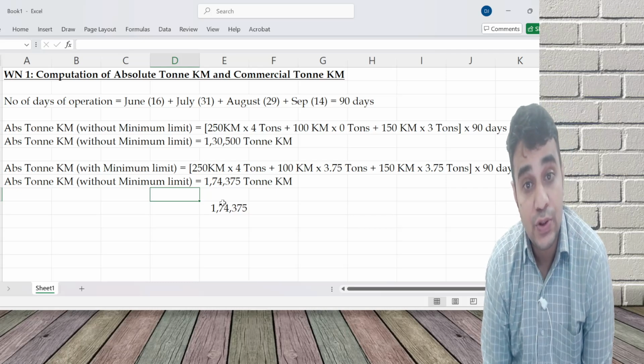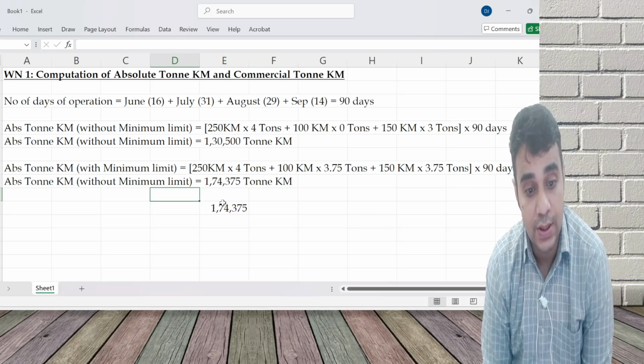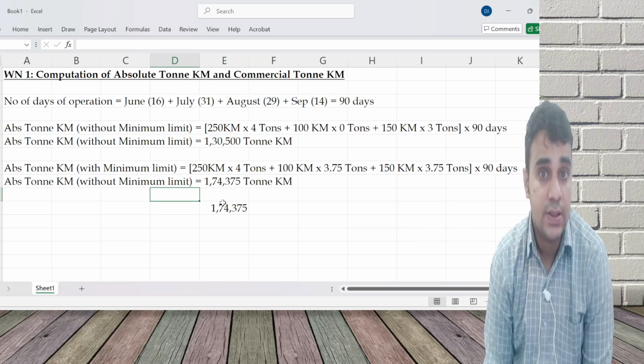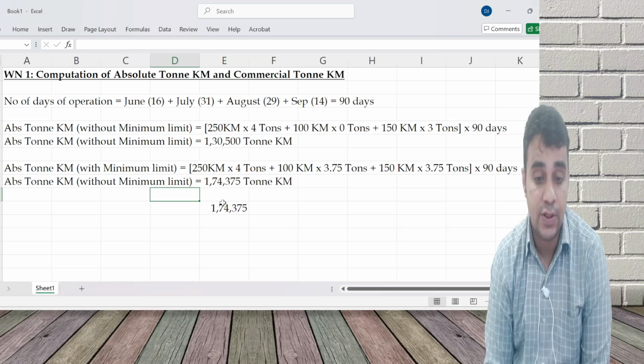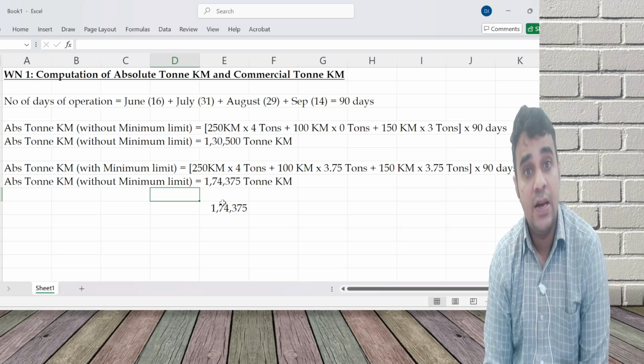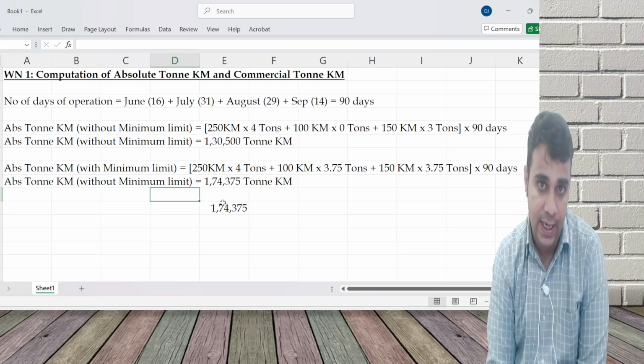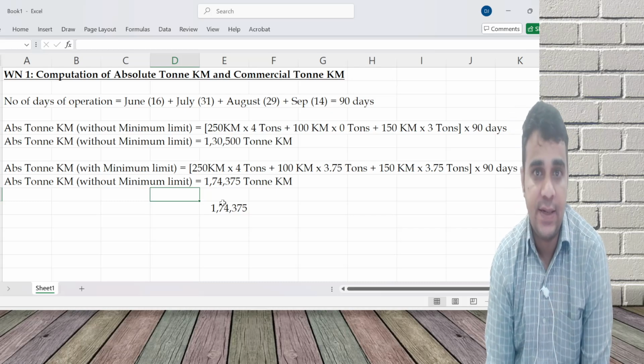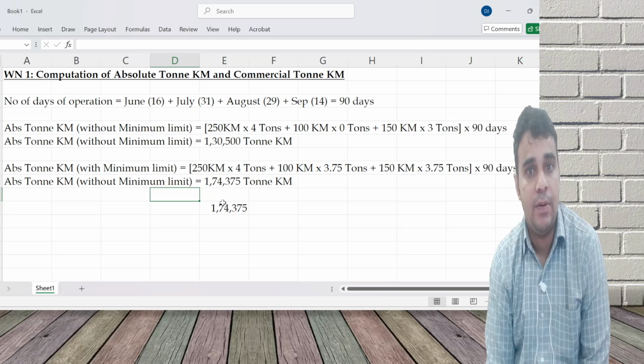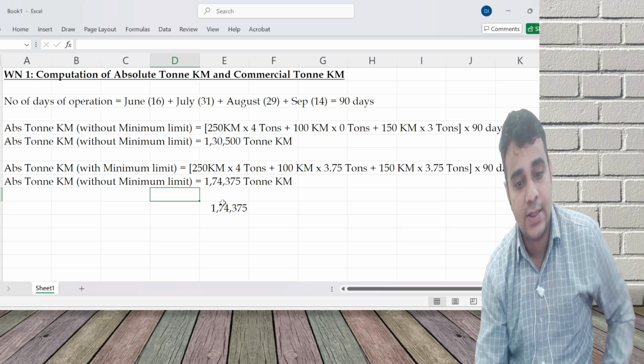Commercial ton kilometer is total distance into average quantity. One is without minimum limit, second is with minimum limit. Without minimum limit it is whatever is the average. With minimum limit, whatever is the average, or 3.75, which is the minimum condition. All this calculation, we will understand why we are doing in some time.